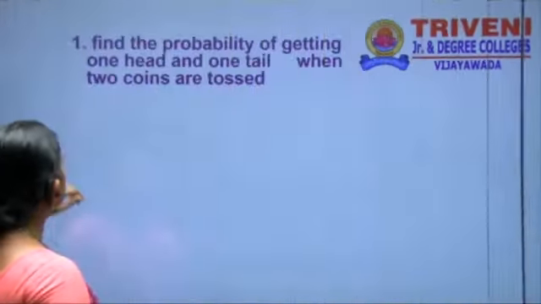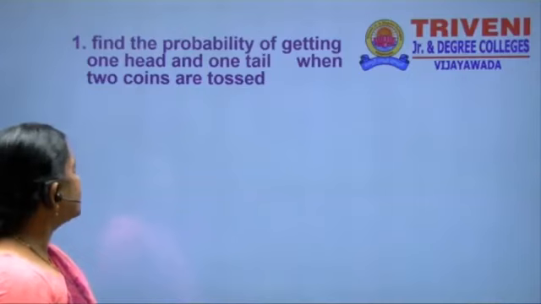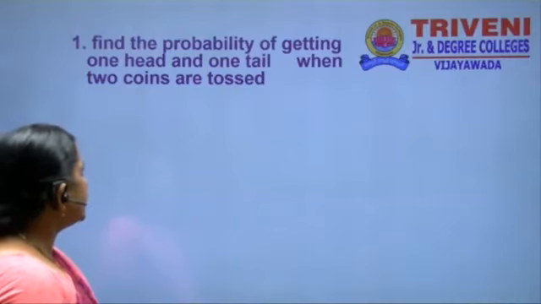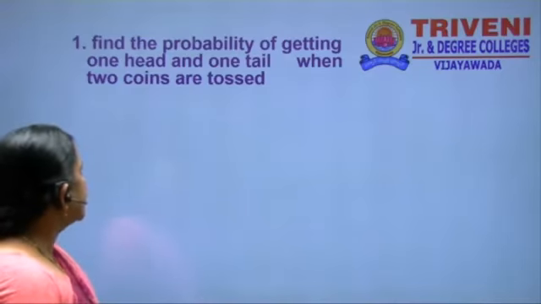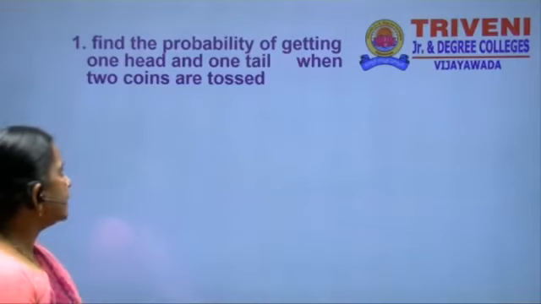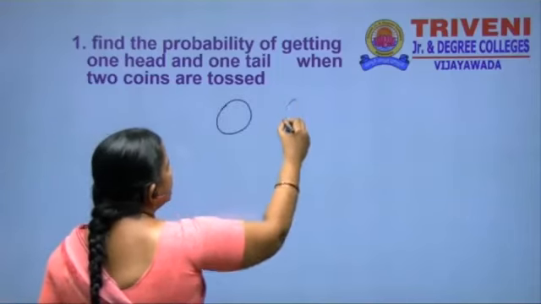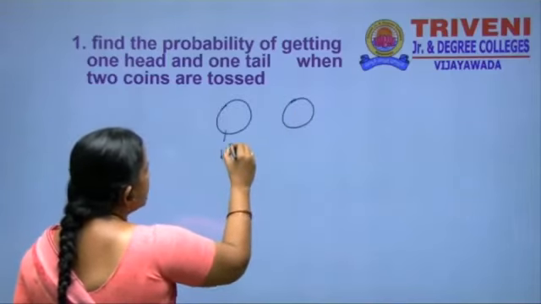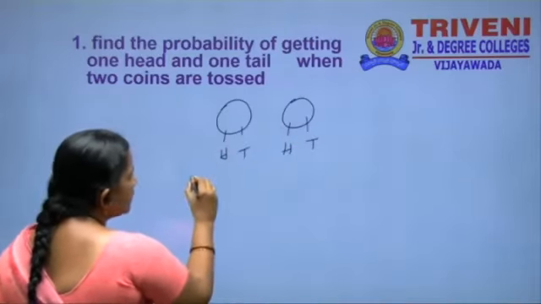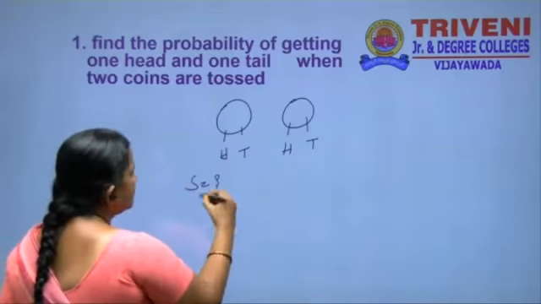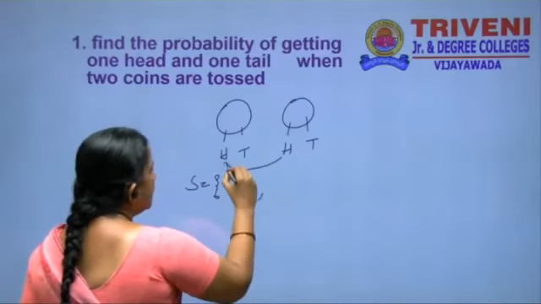And then we are going to some problems like this. Suppose the given problem is: find the probability of getting one head and one tail when two coins are tossed. What do we have to find here? Getting only one head and one tail when two coins are tossed. Suppose we take two coins. What are the possibilities here? Head, tail; here also head, tail. What are the possible chances here? The sample space has head, head and head, tail.